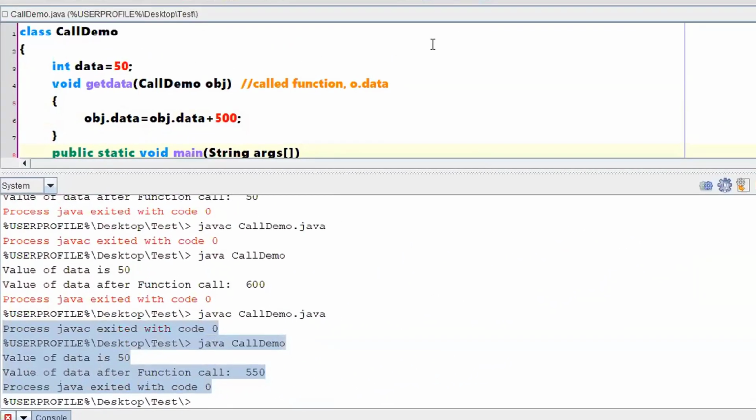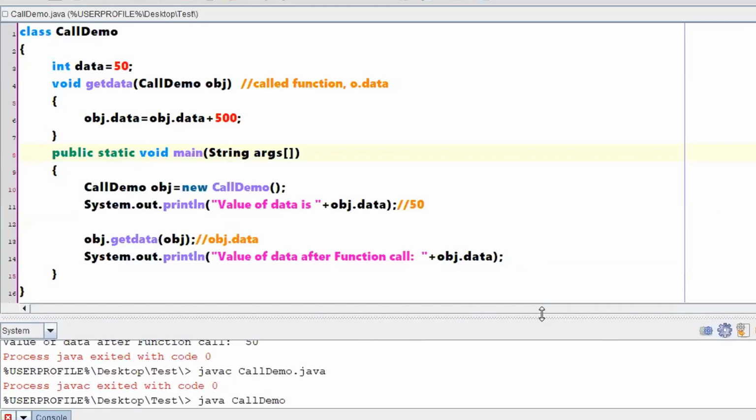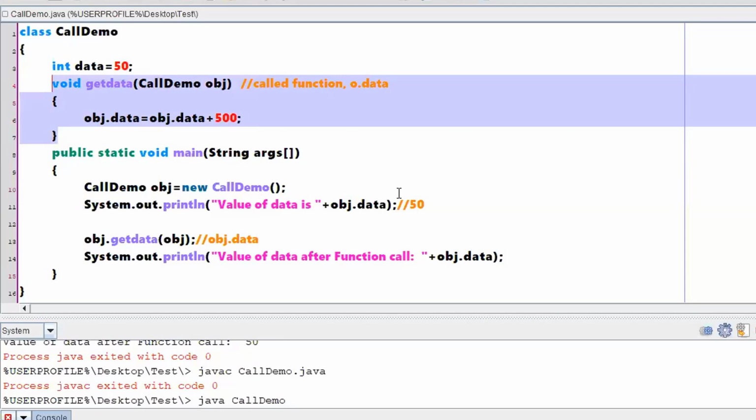Whoever has said the correct answer, they understood the concept of call by reference. Observe the things carefully. You are not talking about any local variable. You are clearly saying that for that particular instance data, whatever is there, you add 500 to it. Call by reference. Reference in the sense you have a value already. There will be only one copy. In that particular copy only you are changing the values now. Whatever changes you make will be reflected. No need to return that particular value explicitly.